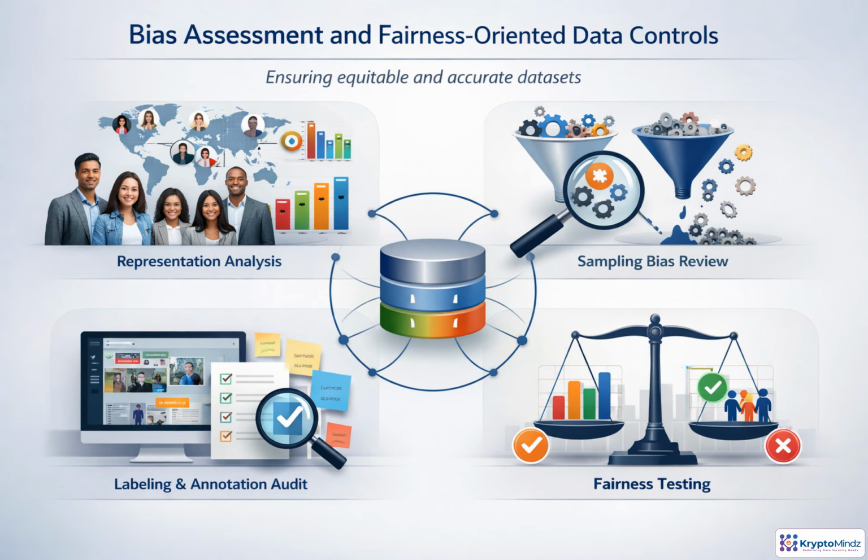Bias control starts before modeling, in the data supply chain. Ask who and what the dataset represents across populations, languages, regions, and sensitive groups. Then examine how records were collected, because historical decisions, selection effects, survivorship, measurement gaps, and feedback loops can all distort reality. Labels need the same scrutiny, with clear reviewer guidance, agreement checks, escalation routes, and periodic audits. Outcomes should then be tested with fairness metrics that match the use case, such as disparate impact, equal opportunity, false positive rates, and subgroup performance. The key principle is traceability. Every fairness concern should map to a control and an evidence artifact.